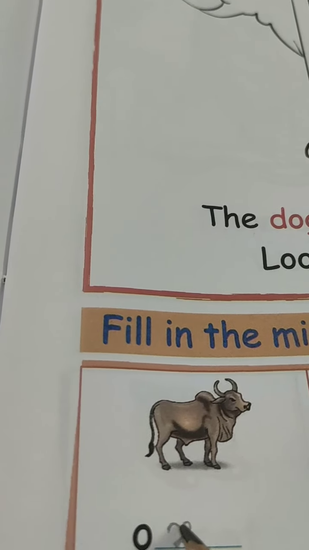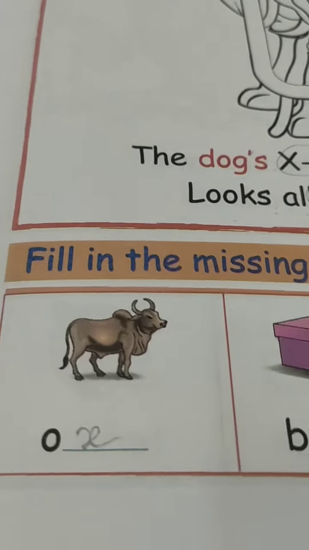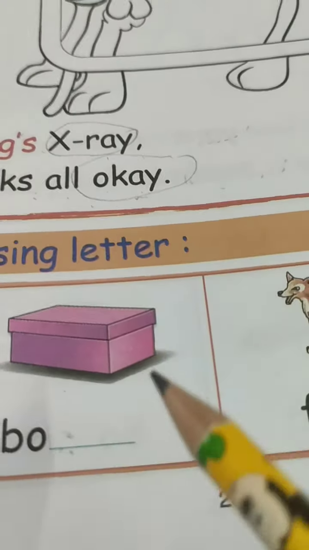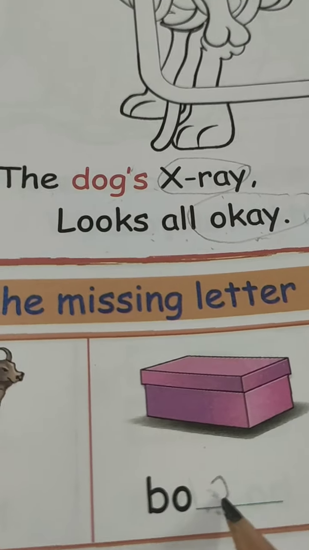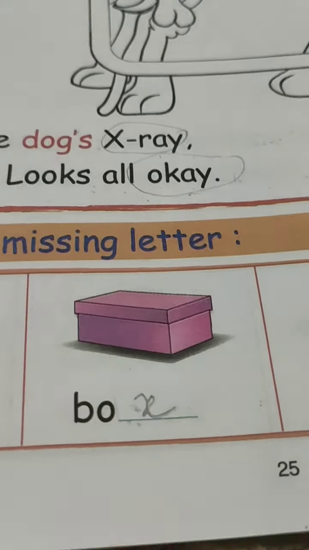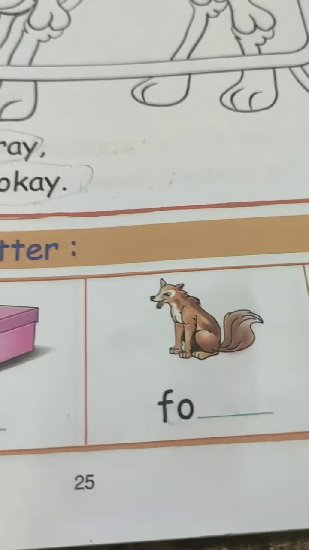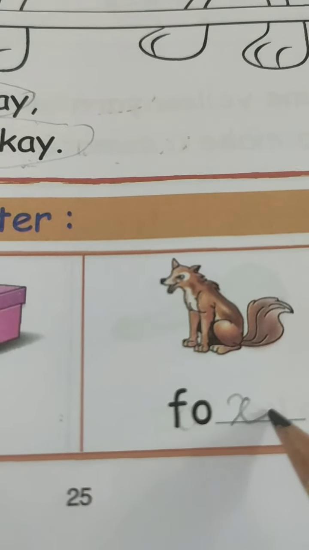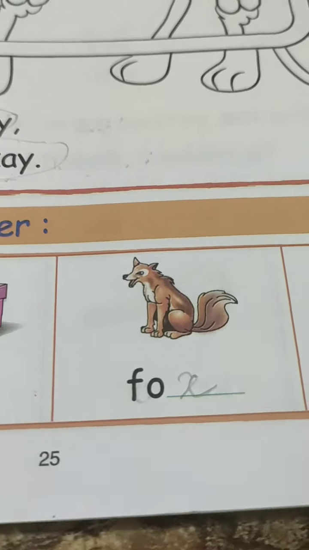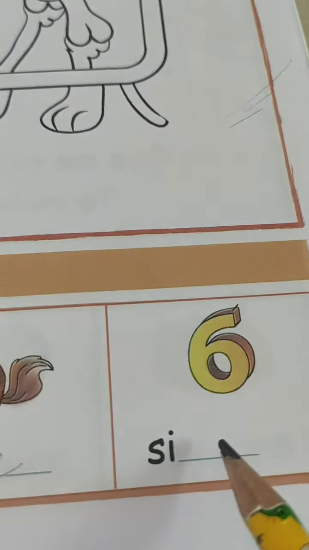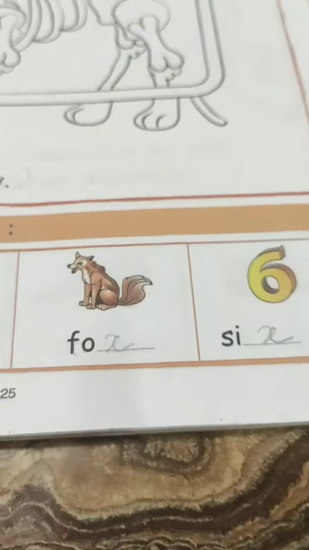This is what? This is ox. O-X, ox. Got it? What is this picture? This is a box. B-O-X, box. This is fox. F-O-X, fox. And this is number 6. S-I-X, 6. So students, I hope everyone is finished till letter X.